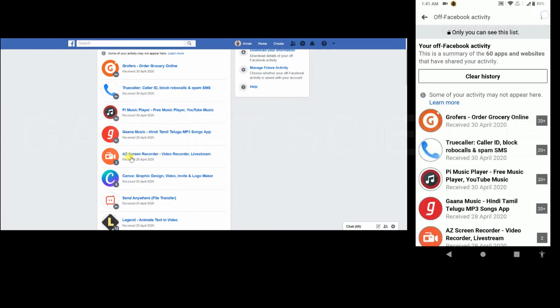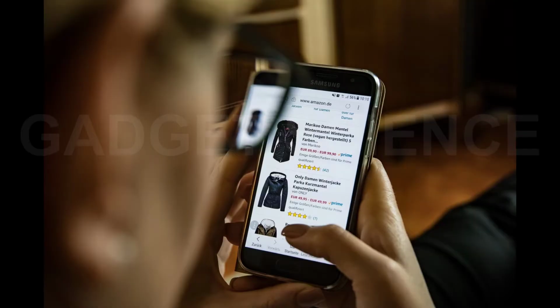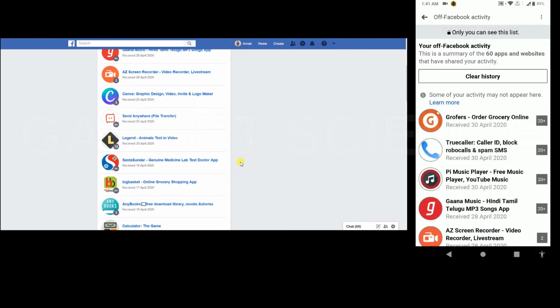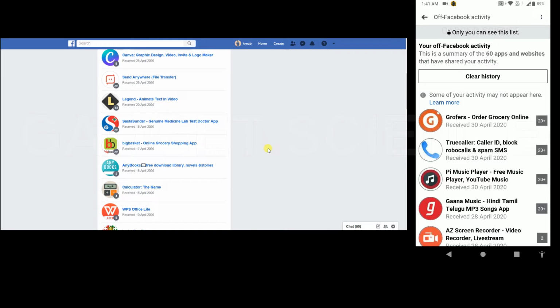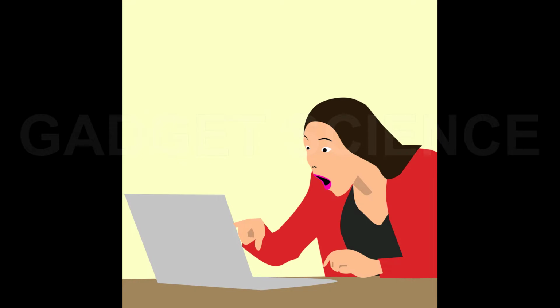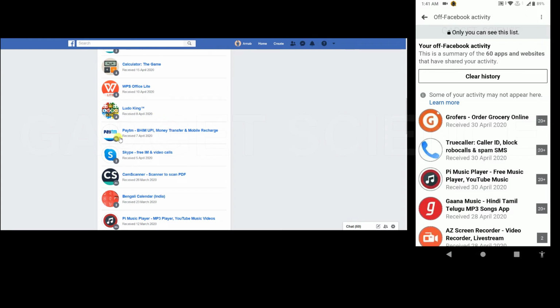I can understand Facebook collecting data from shopping apps and shopping websites, but Facebook collected activity data even from apps which I use offline, like Pi Music Player for listening to offline music, AZ Screen Recorder for screen recording, even from the Bengali Calendar app. Wow, that's a pretty big chunk of my activity data. And also note that they have collected activity data from Truecaller and even Paytm.